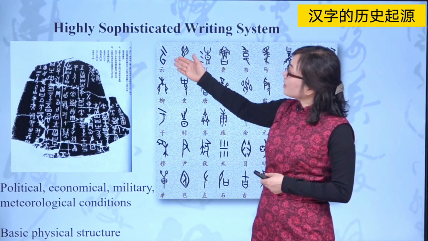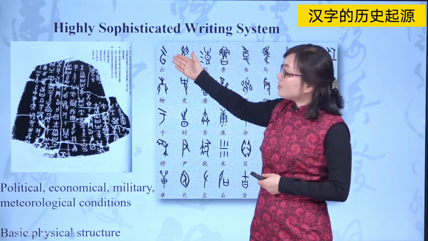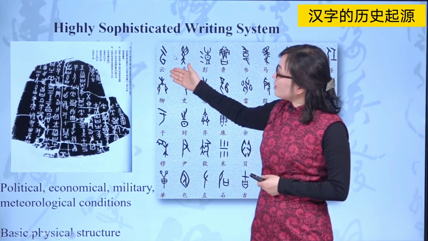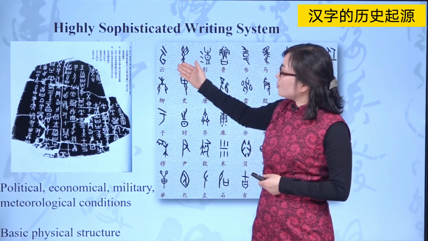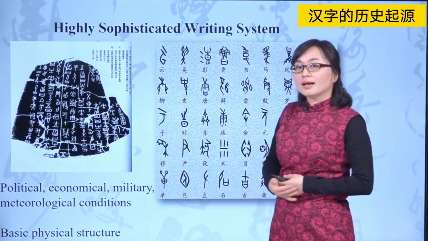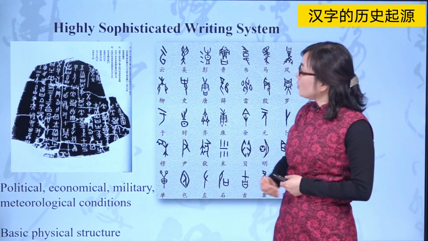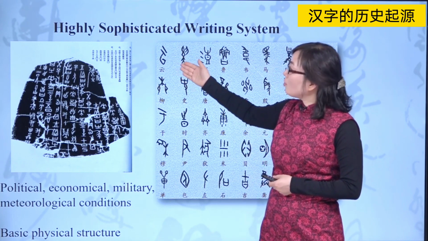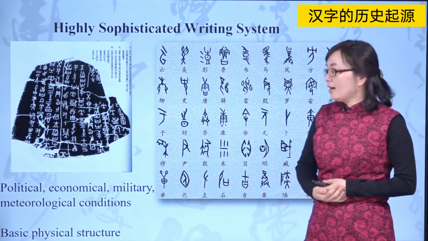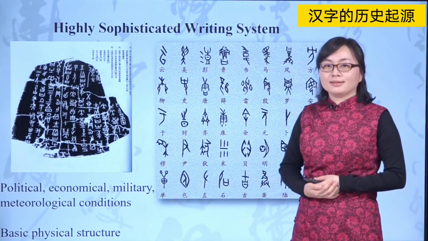Now let's take a look at this oracle bone script. This is the oracle bone script, and this is the modern Chinese character. These two scripts mean the same thing, cloud. And you may find the physical structures of the two scripts are very similar to each other. And this indicates